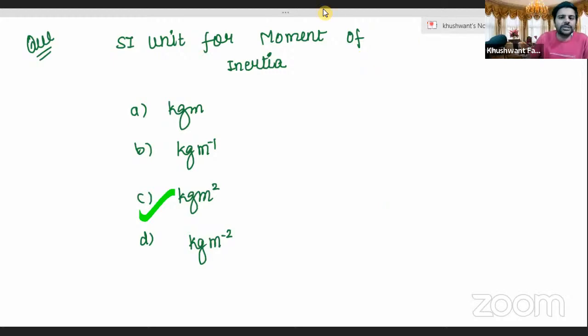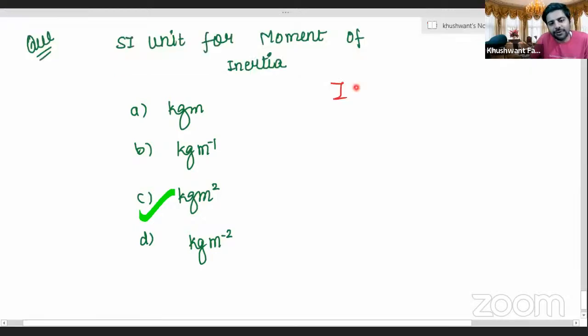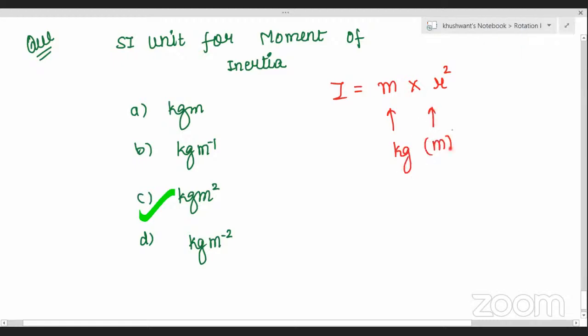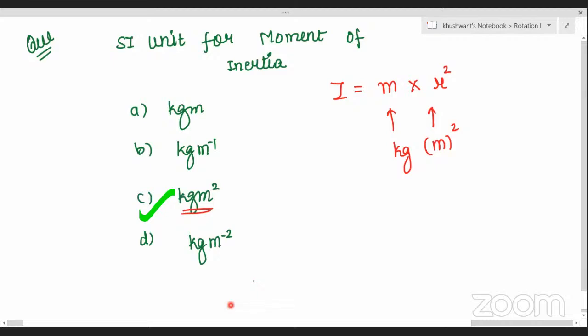Let's solve this with you, Vasu. So Vasu, tell me what's the formula for moment of inertia? I is equal to m into r square, correct, Vasu? Yes. What is m? Mass. And what is r? Distance. So mass's unit is kg and distance's unit is meter. So kg into meter square. Simple. Vasu, are you clear? Yes, sir. Okay, super. Very good, Vasu.